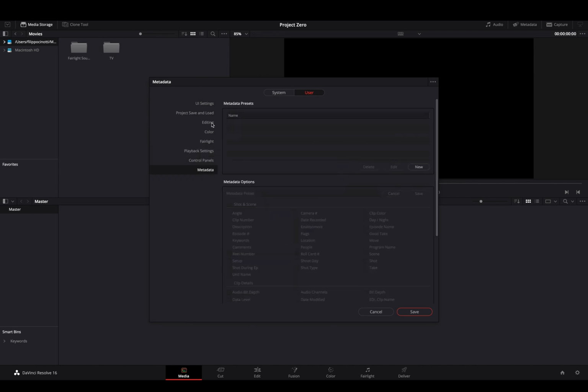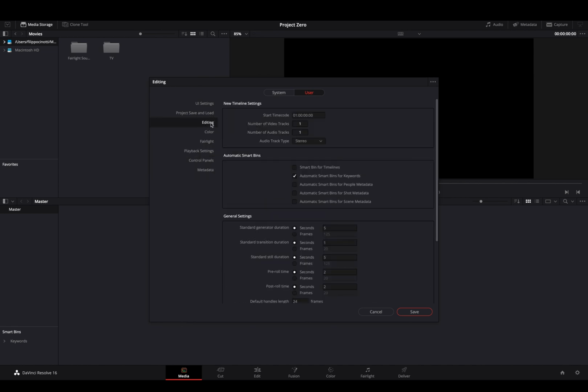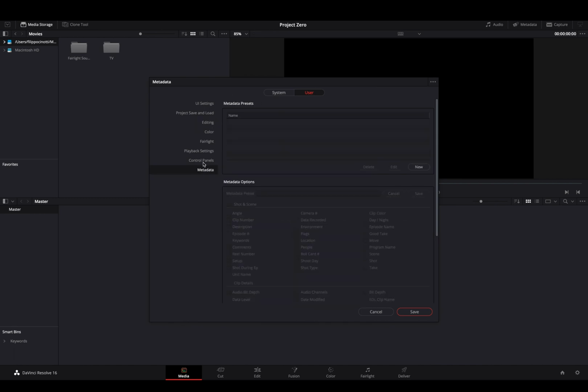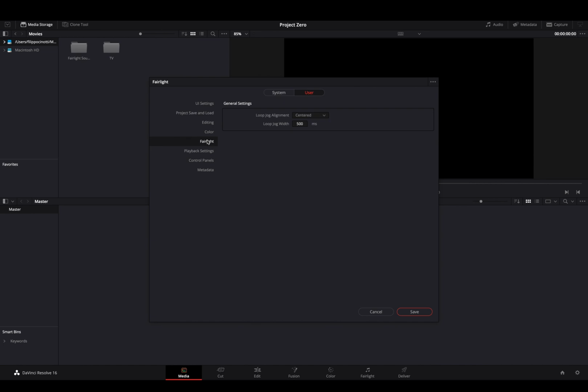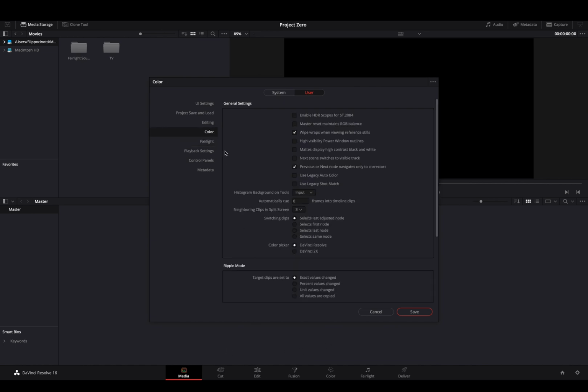Maybe you're working on a custom editing room, or you are working for someone who wants to address all the timelines with a specific name or whatever you want. You have to customize this part. Then same thing on the metadata. I'm gonna talk about that too. Control panels, if you want to make different changes there. But yeah, by the way, this is about all our sections.